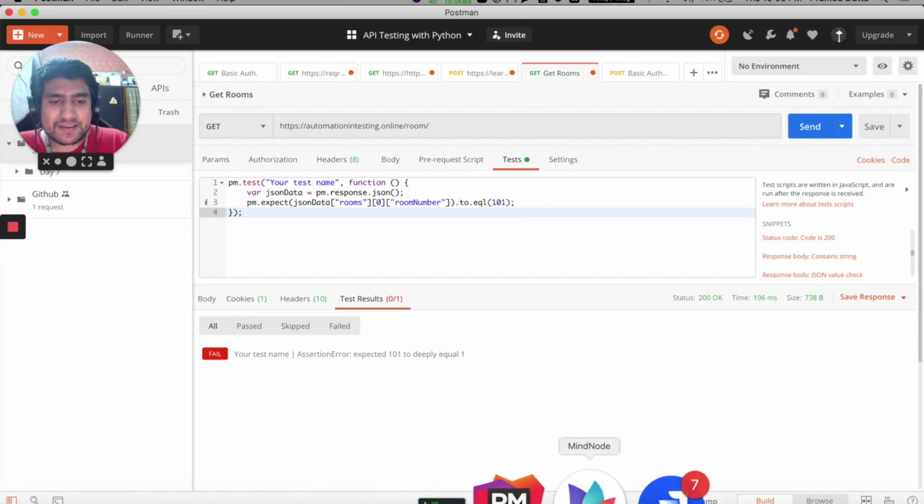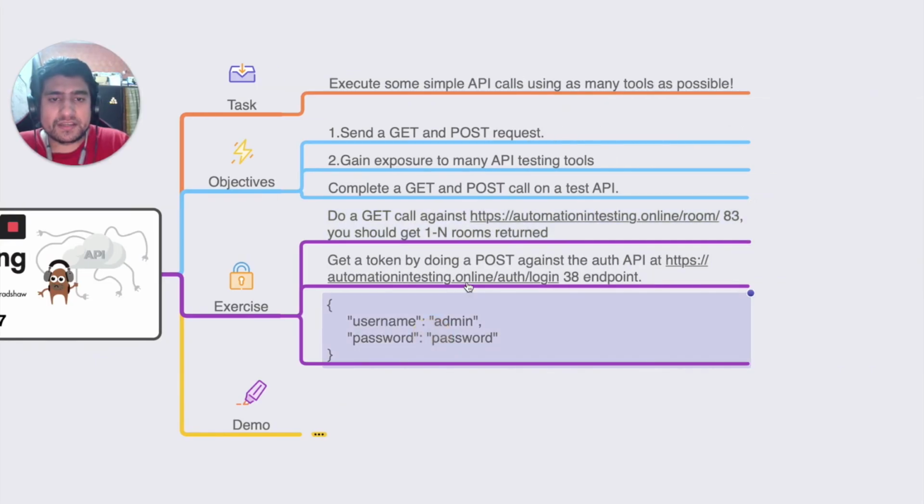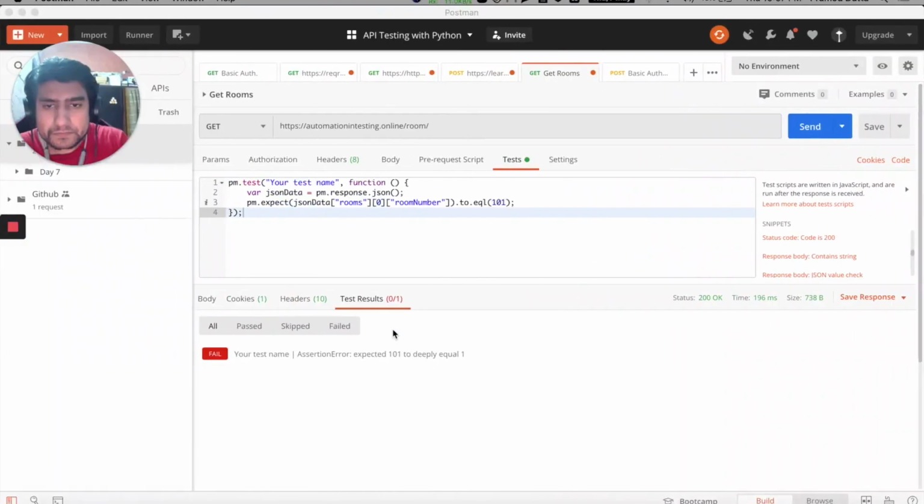And the second task here is very simple, which is to go to this URL and make an HTTP POST request. So POST is used to create a new resource on the server side. For example, a student record that you want to create, you will do a POST request. Whenever you are authenticating, for example, if you are doing a Facebook login, Instagram login, or Twitter login, you are making a POST request. You are not making a GET request. GET is to fetch resources. POST is to create a new resource, or mostly used for authentication, right?